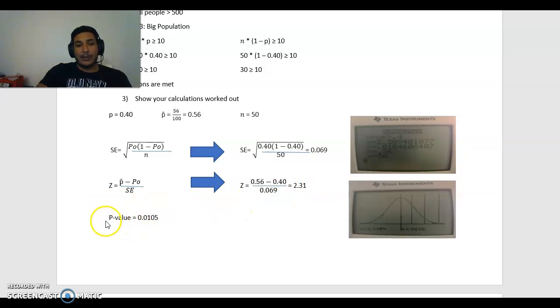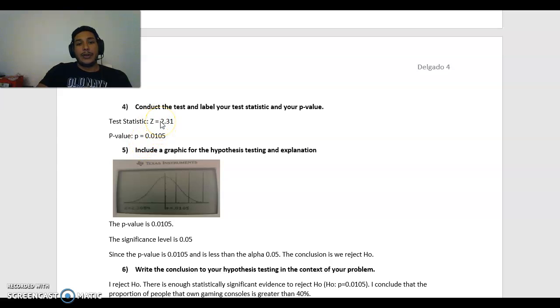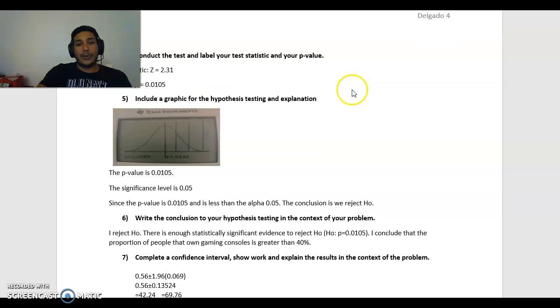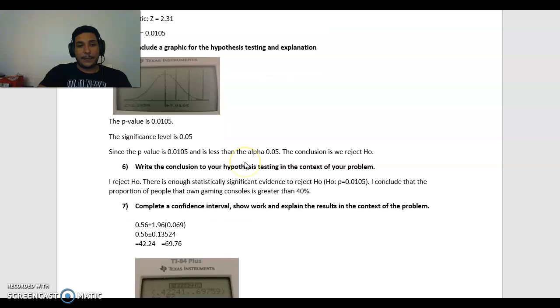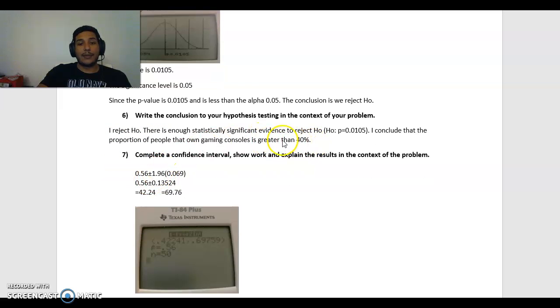I also added down here the p-value, which is 0.0105, and some of my calculations on my calculator and graphs. So my z-score is 2.31 and my p-value is 0.0105. I also added over here the p-value graph. Now since the p-value is 0.0105 and it's less than the alpha, which is 0.05, the conclusion is that I rejected H0. I rejected H0 because there is enough statistically significant evidence to reject H0. Since my p-value is 0.0105, I concluded that the proportion of the people that own a gaming console is indeed greater than 40%.